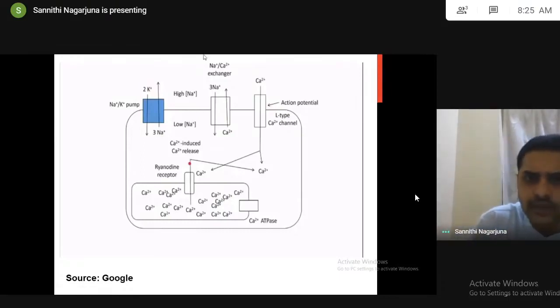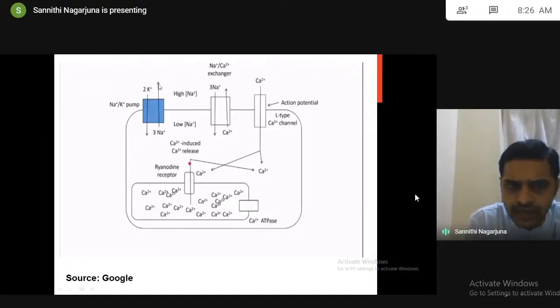But in the cardiac cell, we have a sodium calcium exchanger pump also. What is its role? When the 3 sodium go outside and 2 potassium come inside, the cell comes to the resting state. Through this sodium calcium exchanger, another transporter we have, the sodium will enter inside and the calcium will go outside.